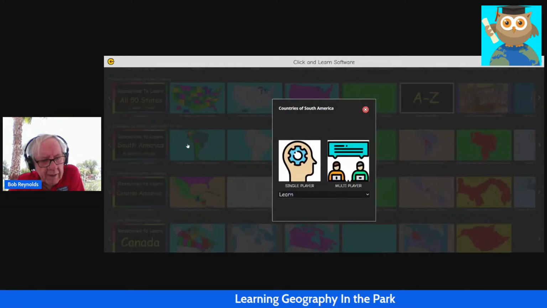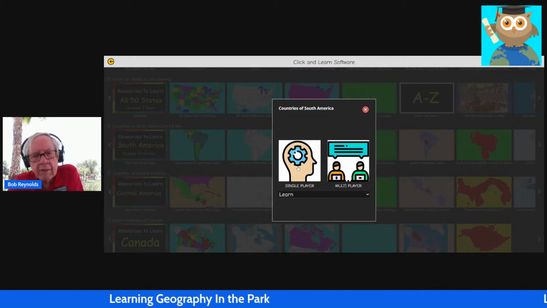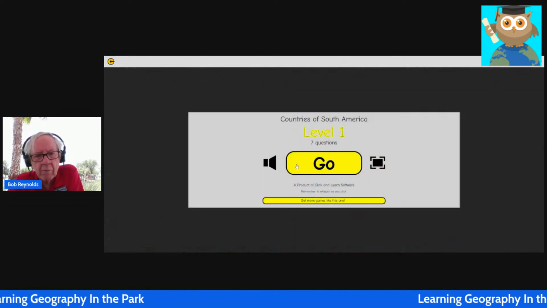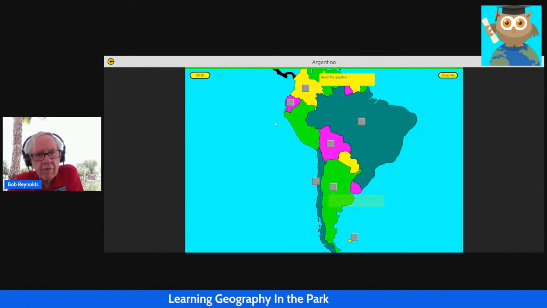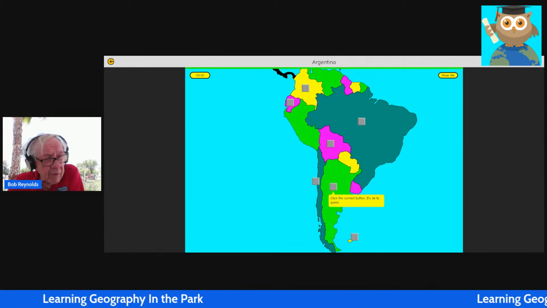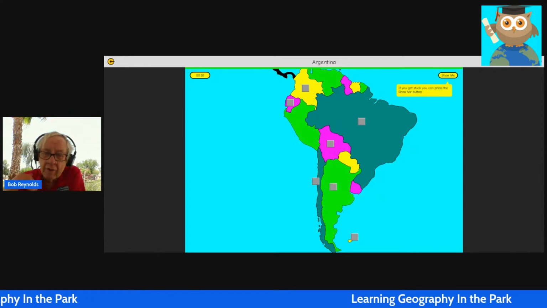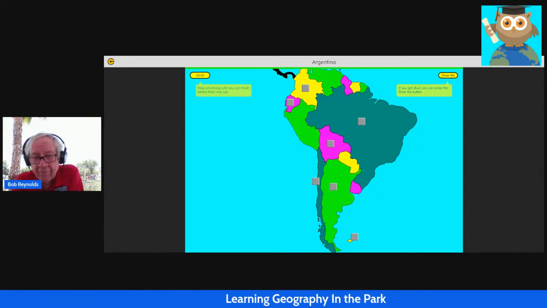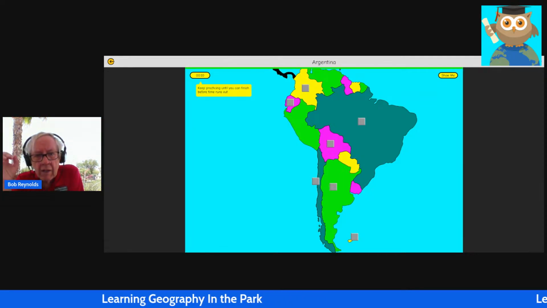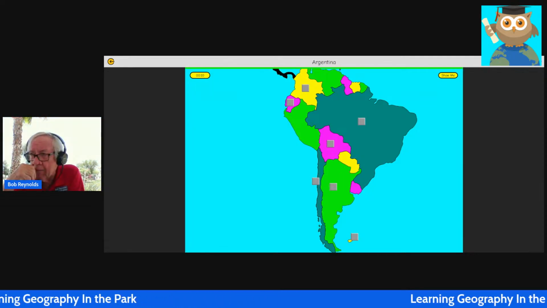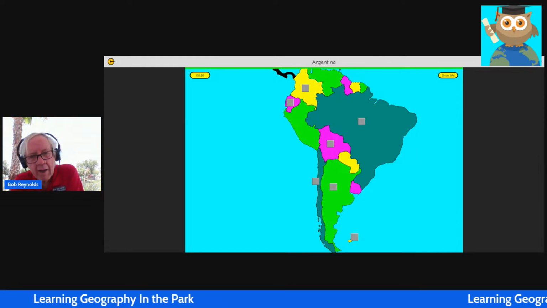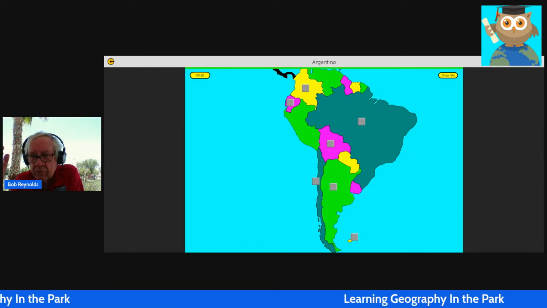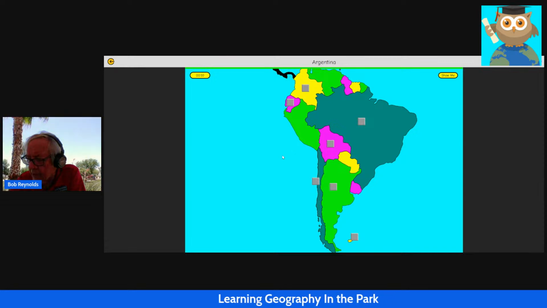So I'm going to click that button to get into the game about countries of South America. I click single player and I click go. There are 7 buttons on the screen, one button for each of the first 7 countries alphabetically. We present the information alphabetically because once you know the alphabet at like 4 or 5 years old, if you can learn 26 characters of the alphabet at that age, you can easily learn 14 countries of South America at the same age and higher. Anybody older than 7 years old should be able to use this system to learn countries of South America.